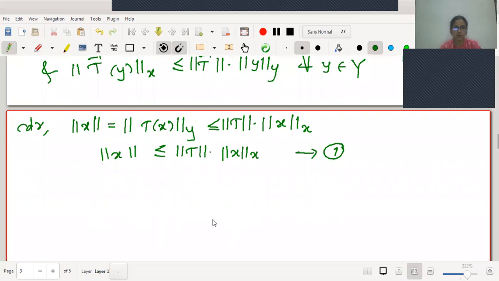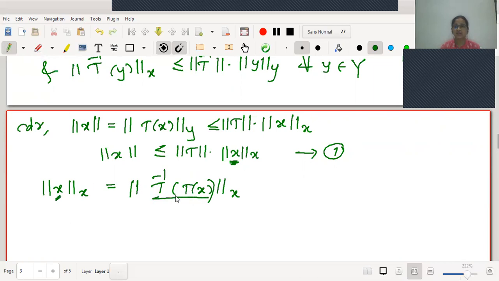Right. Now we will start with this norm X. Therefore, we will write norm X of x is equal to, okay, may I write this as T inverse of T of x, and which is the norm acting? X is the norm acting, right? Only we have written this x as T inverse of T of x. As T inverse is the inverse mapping, T inverse of T will give us the same element. Therefore, the image we will have is the norm of T inverse of T of x.